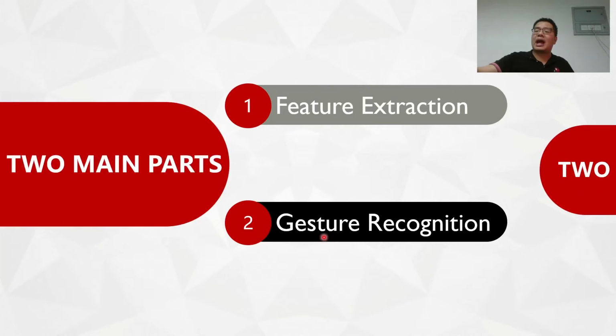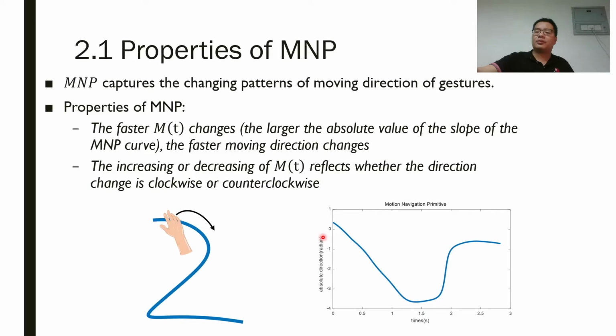Now, we explain how to use MNP for identifying gestures. The MNP captures the changing patterns of the moving direction of gestures, which is sufficient for position-independent sensing. The slope of the MNP is correlated with the speed of direction changes. The faster the MNP changes, the greater the slope will be, and the increasing or decreasing trend of MNP is correlated with the clockwise directionality.